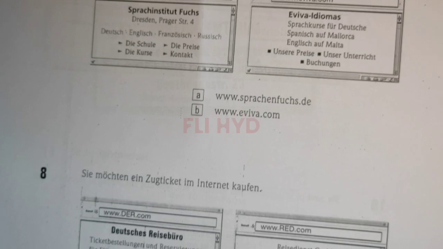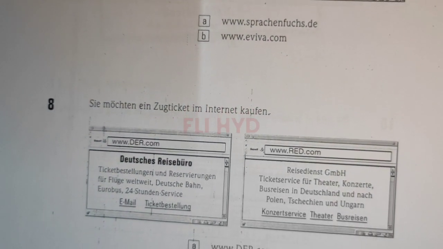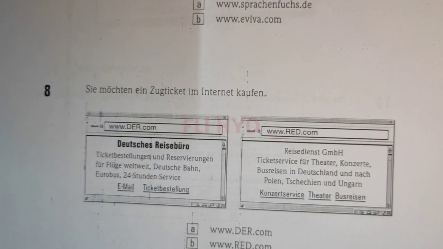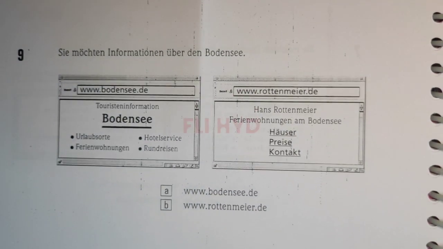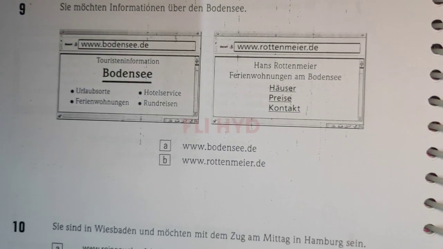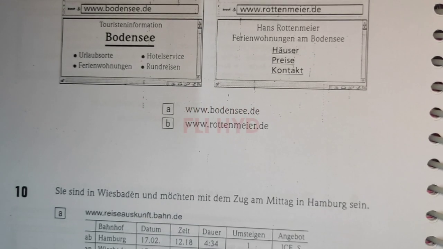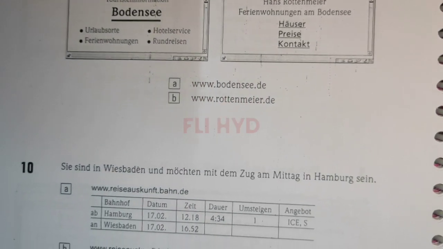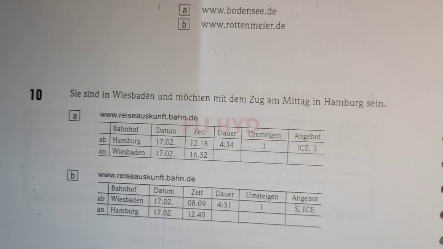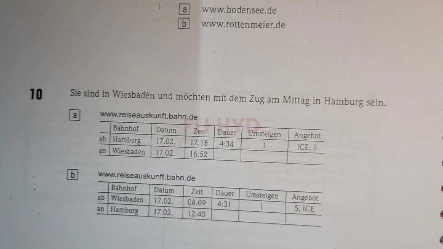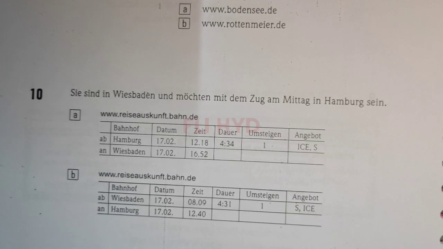We have to choose which website is giving the particular information we are talking about. So for 1 to 5, read the paragraph and choose whether the given statements are richtig or falsch. For 6 to 10, the information is given, two options are given, and we have to check which one is right, whether it is A or B. So this is for Teil 2. Clear?